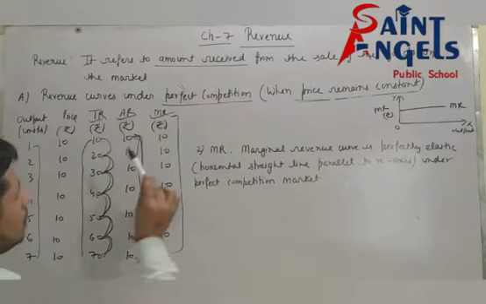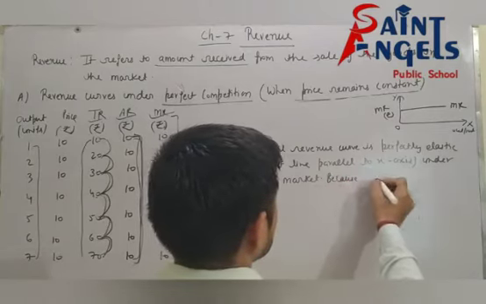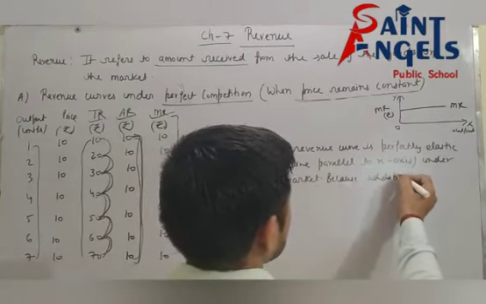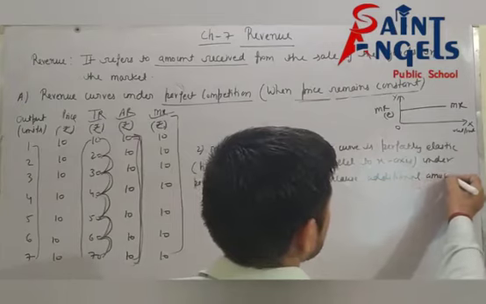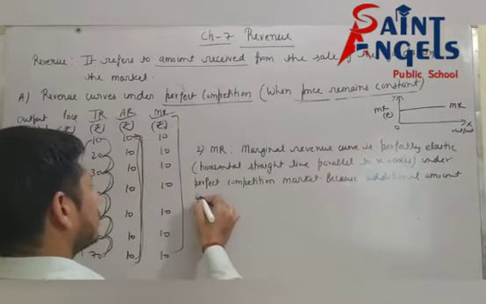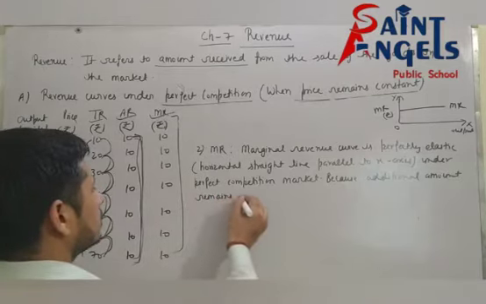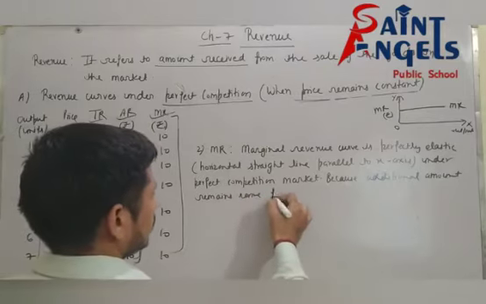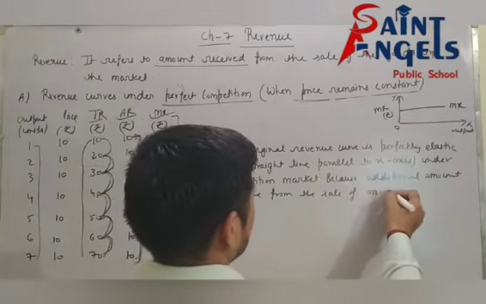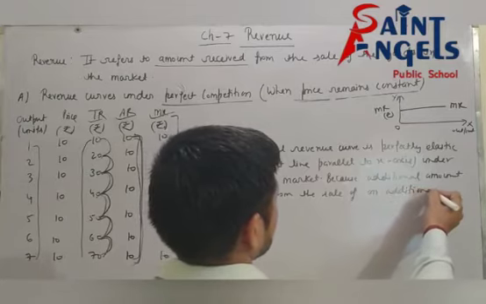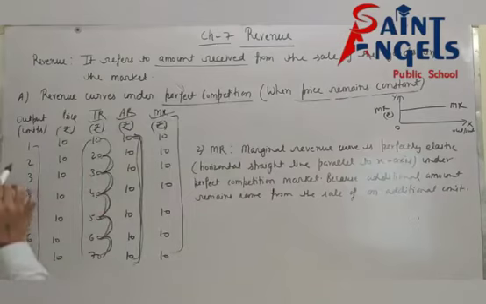See now, because marginal revenue means additional amount remains same from the sale of an additional unit. I hope all of you, means if you sell additional unit,